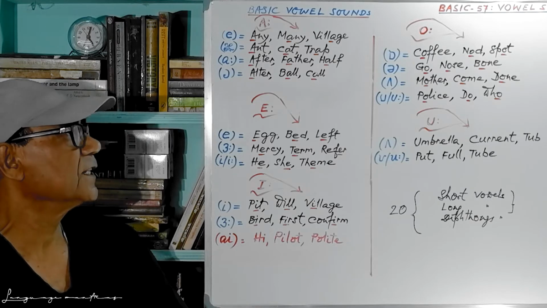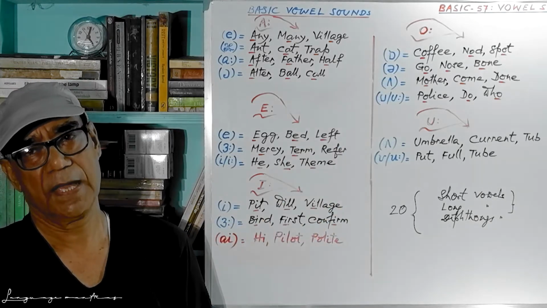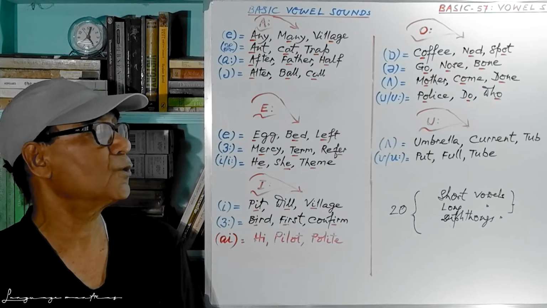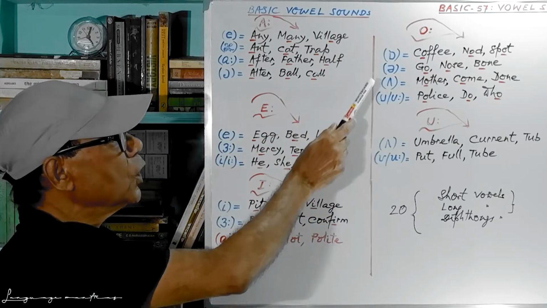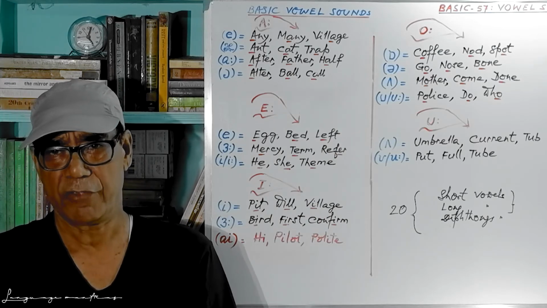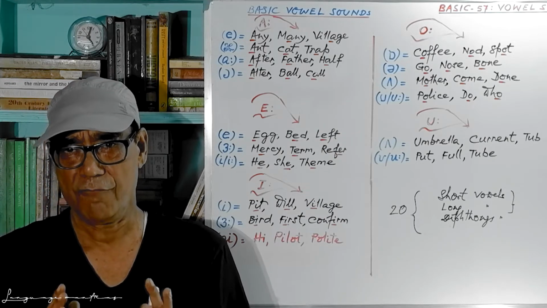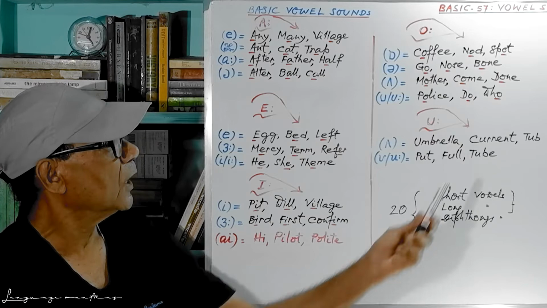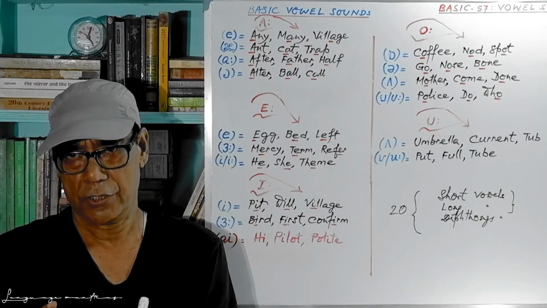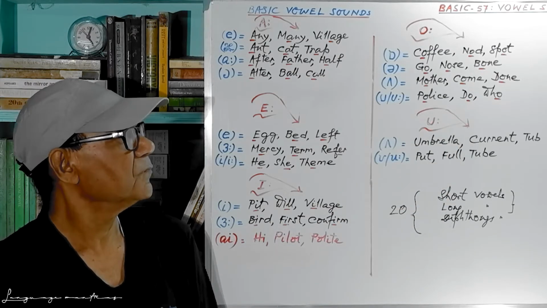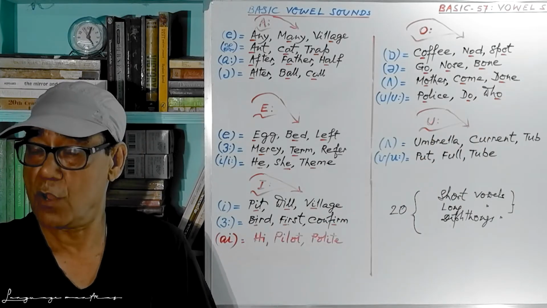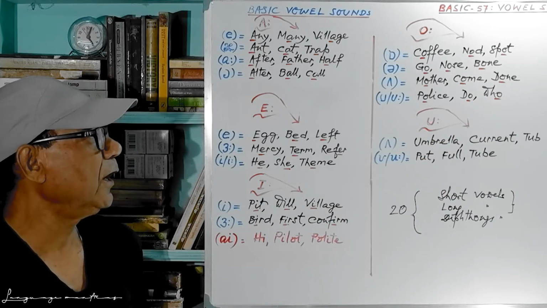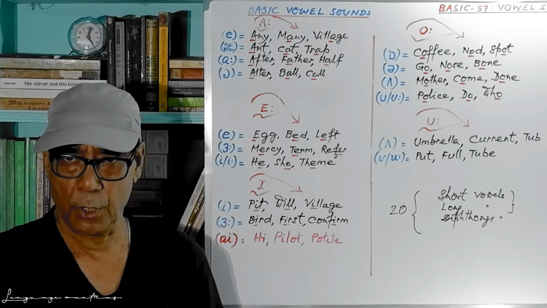Okay, come to the next one, that is O. As a letter, this is O. And as a vowel, it produces 4 sounds. Take care. Number 1 is the o sound. Coffee, caw, coffee. Then nod. Then third one is spot, the o sound. So coffee, nod and spot.